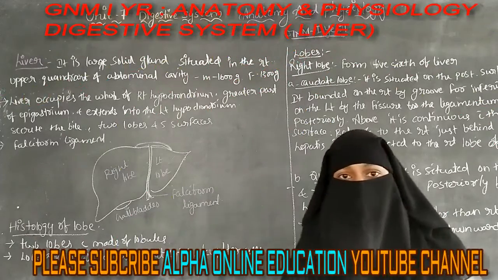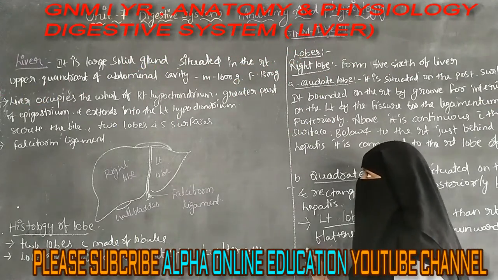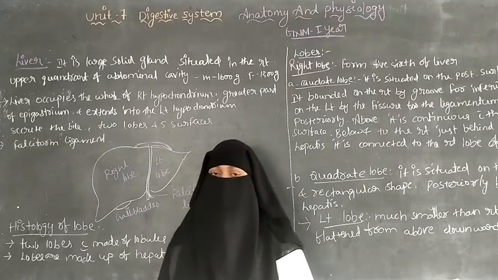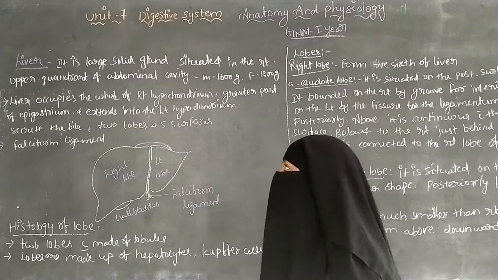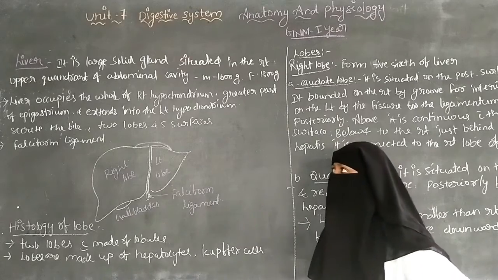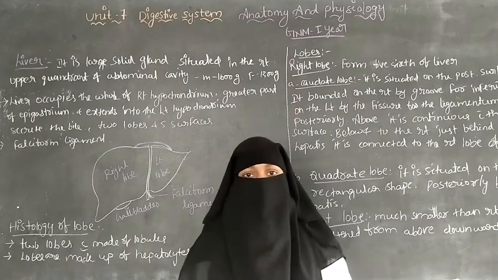Anatomy and physiology for the GNM first years. In this we are going to discuss Unit 7, the digestive system. We are going to discuss the accessory organs of the digestive system.